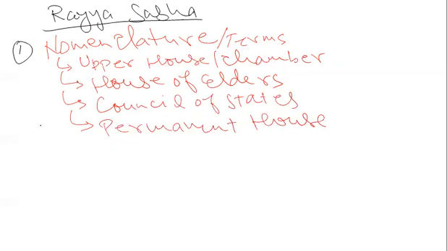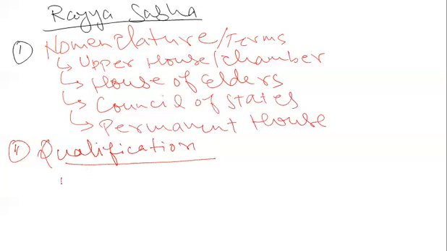Now let's talk about the qualification required to be elected as a member of Rajya Sabha. In the case of qualification, there is a universal qualification for any post, and that is that the contestant should be a citizen of India. This is a universal qualification for every post. If he is not a citizen of India, then he cannot contest for any election, he cannot be appointed, and all these things.